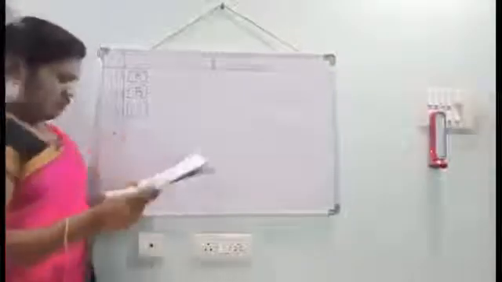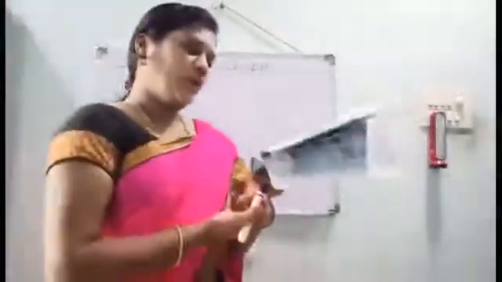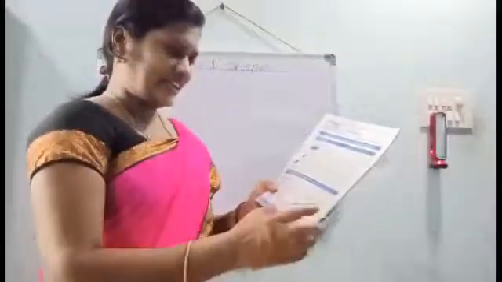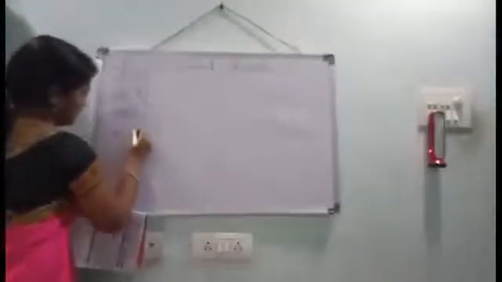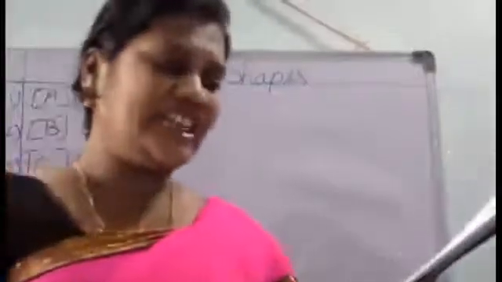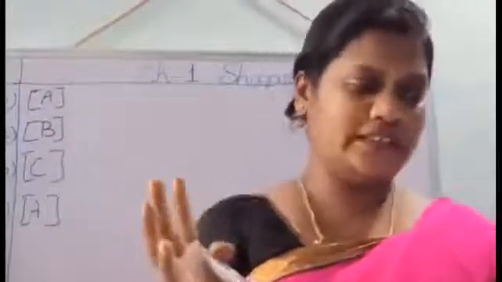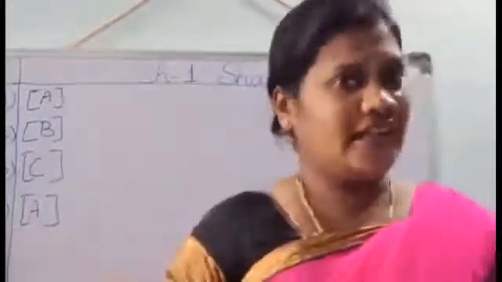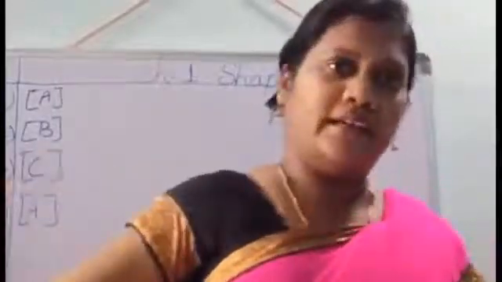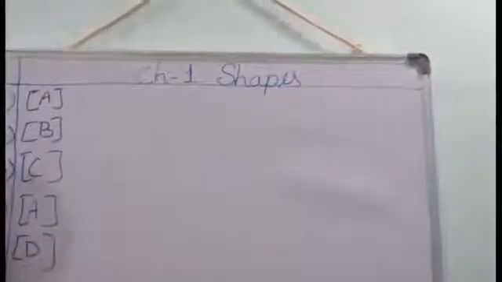Next, multiple choice questions. A point is a dash: dot, line, curved line, straight line. Which one is right? Dot. A is the correct answer. Next, fifth one. A line has dash end points: 3, 1, 2, or no end points. A line has no end points, it goes on like anything. Option D is correct.